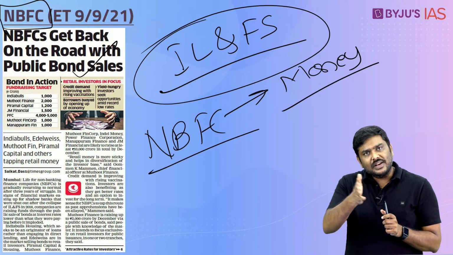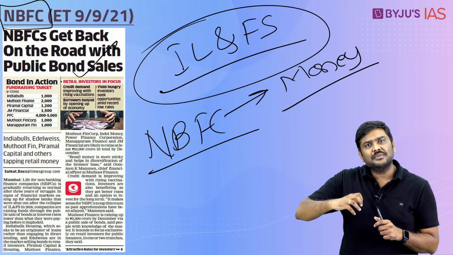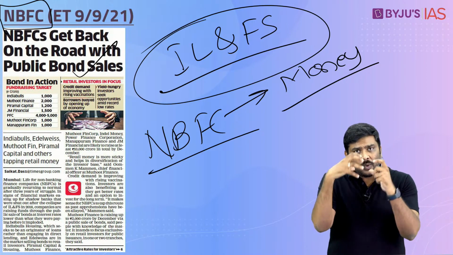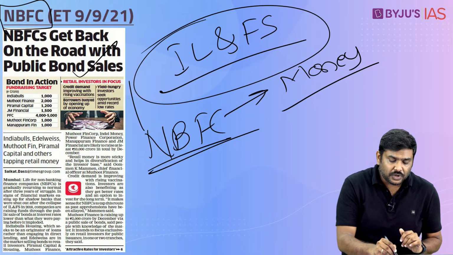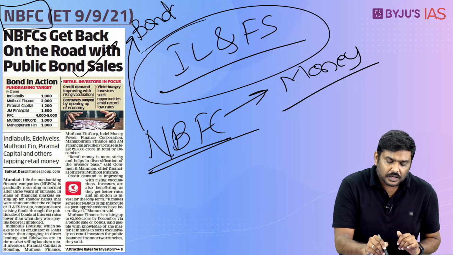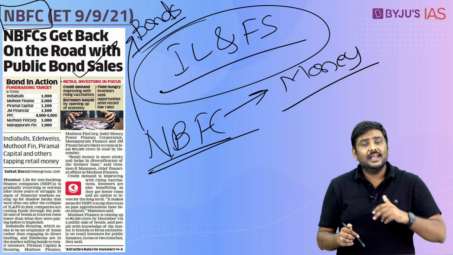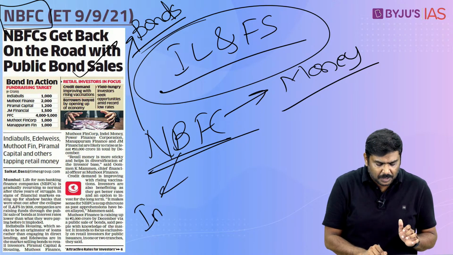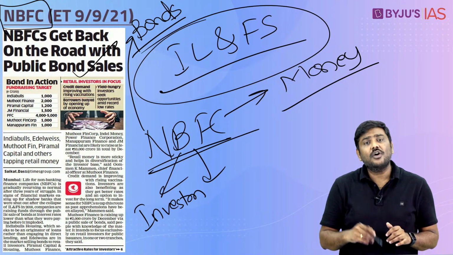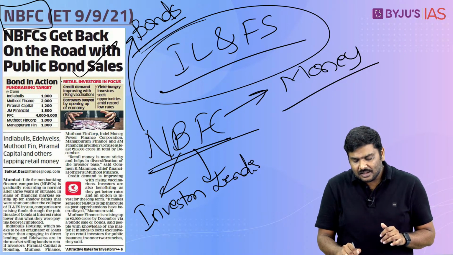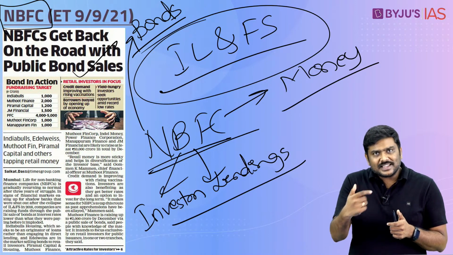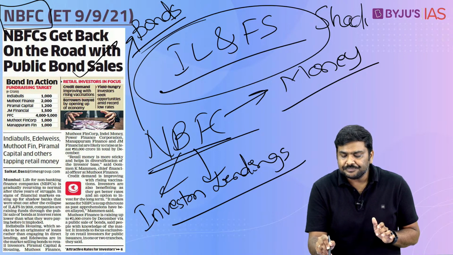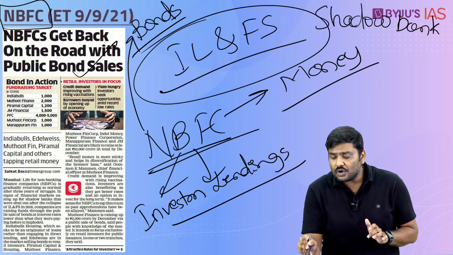Generally, NBFCs will use different routes to collect money from the market and use it for investment or lending purposes. One favorite route for the NBFCs is to issue bonds in the market. They can use the money for investment purposes, they can use it for lending purposes. Because they perform these kinds of banking activities, NBFCs are also referred to as shadow banks. Remember the term here.